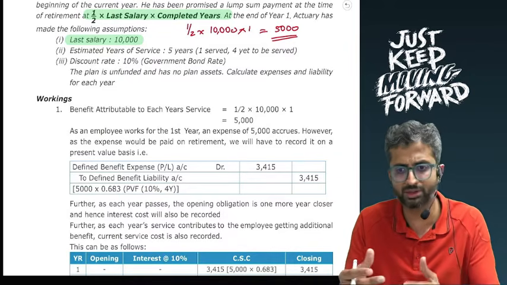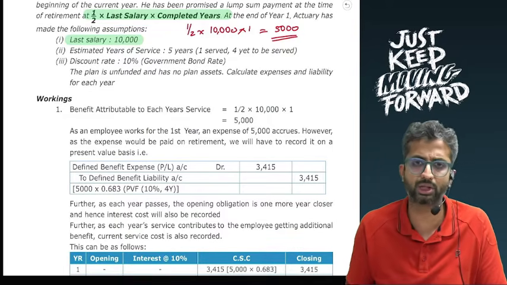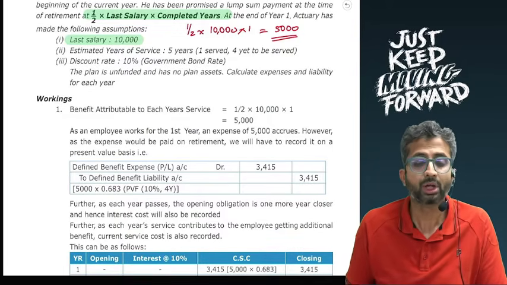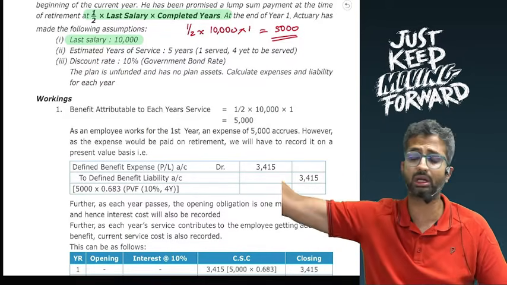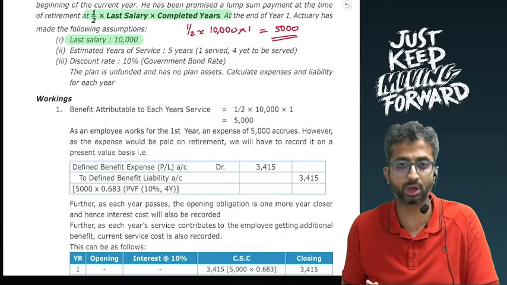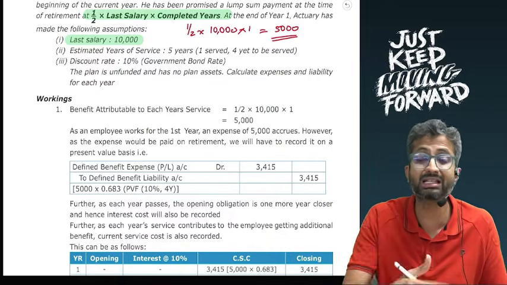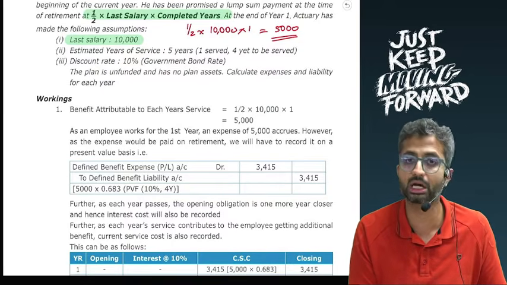When the employee renders the first year of service, a benefit of 5,000 is accrued, though it will be due when you actually retire, but it is accrued because you have rendered the service. And hence for this 5,000 rupees, you should create an expense. This accrued because of the service rendered, and hence it is called current service cost.